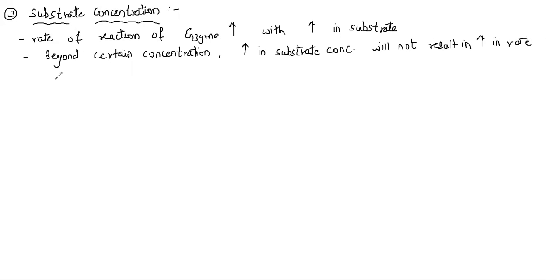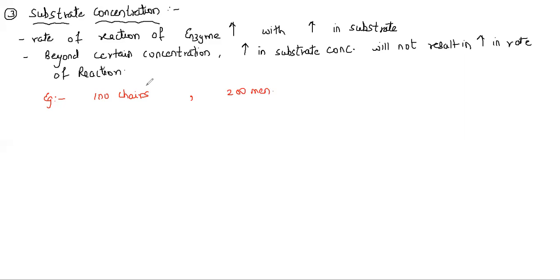Now to understand this, I have to give you a very simple example, and this example will guide you well. Let us take that there are 100 chairs. And there are, let's take, 200 men.